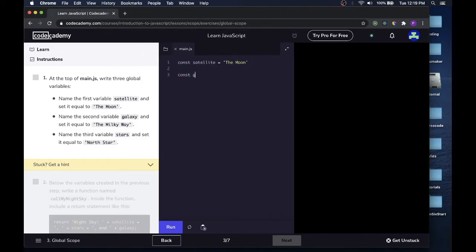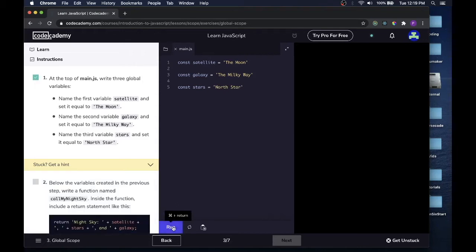Const galaxy equals 'the Milky Way'. And yes, there are 3 of these. We're just copying them down. Const stars equals 'North Star'. And let's run that. That worked.